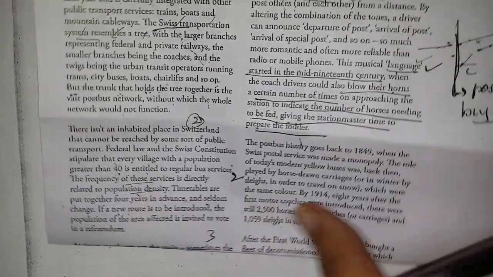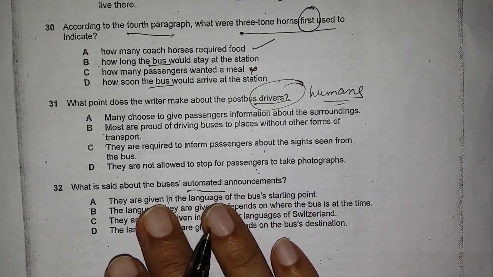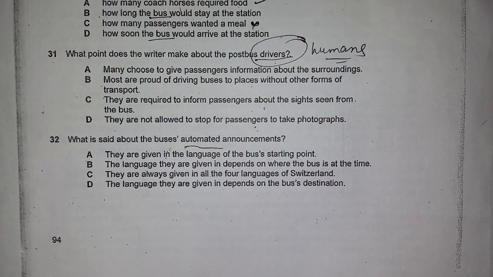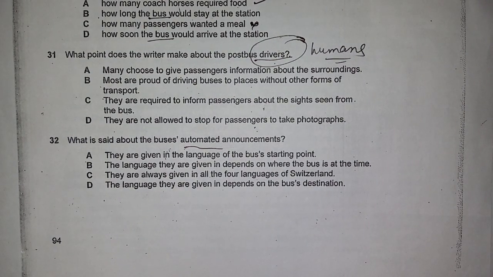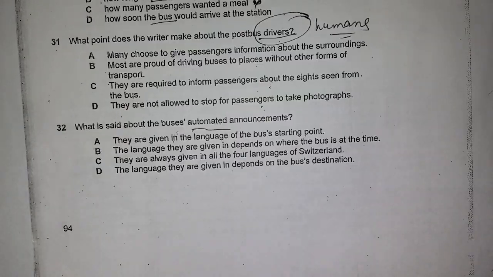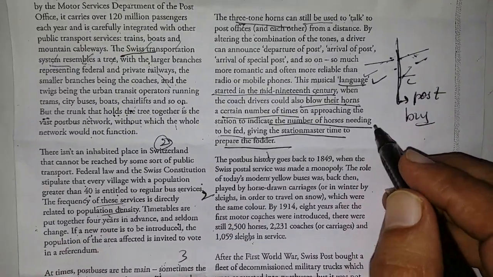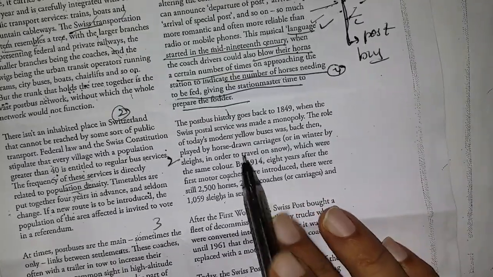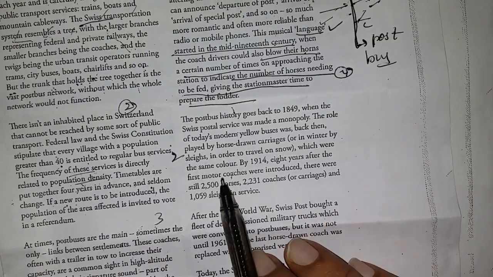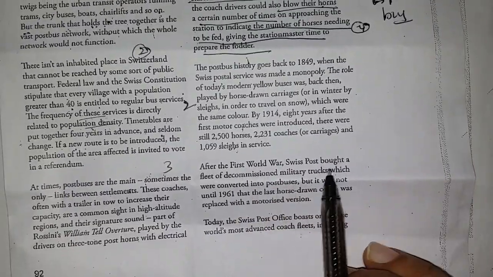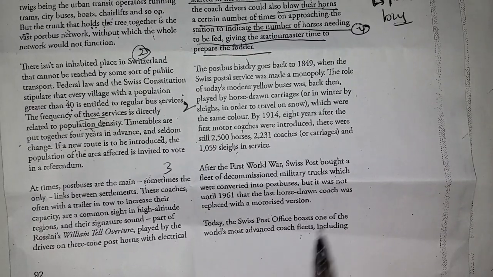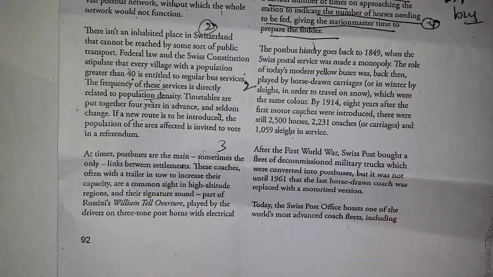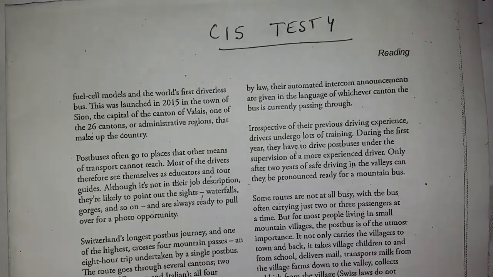Now let's go to 31. So 31 says, what point does the writer make about the post bus driver? So what point? It means humans. I have to search for my dear drivers here. So when I search, naturally I'll get my location. So this is my 4th para, I think. So this is para number 5, if there is anything. So here they have given about the carriages, horses around the First World War. So they given about the military trucks. So this is the end of the first page. Let's go to the first page, which is this one here.